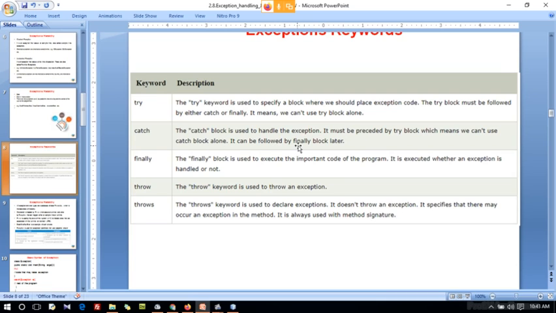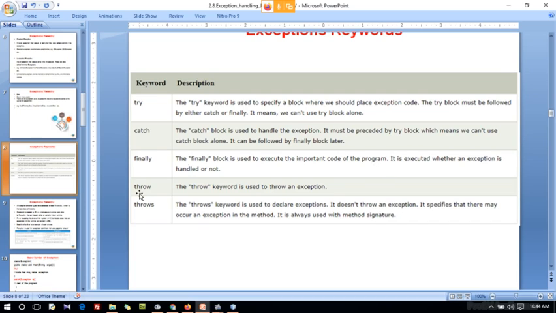It can be followed by a finally block later. The finally block is actually optional. It is not mandatory that you write a finally block with the catch, but the finally block is used to execute the important code of the program. If you have any rest of the code, you can put it inside the finally block. Or if you want to use System.out.println to say something to the user, you can put that kind of statement inside the finally block.